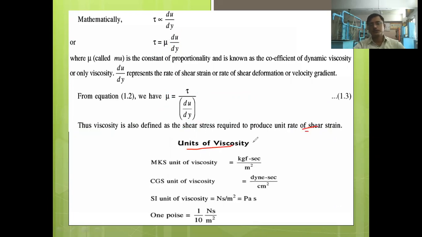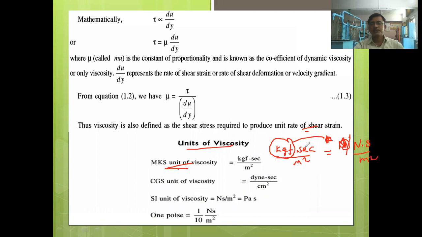Right, the units of viscosity. In MKS units, viscosity has the unit kgf second per meter square. What is this kgf? Kgf is kg of force. This is the unit of force. In the MKS system, force has the unit kgf, kg of force. In the SI system of units, force has the unit Newton. So in the SI system the unit will be Newton second per meter square.